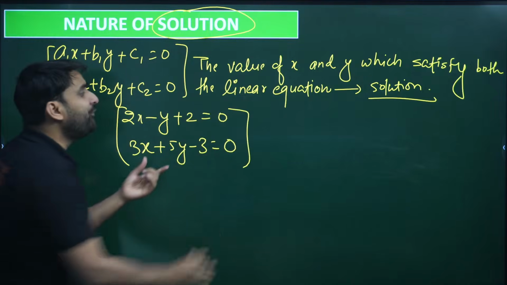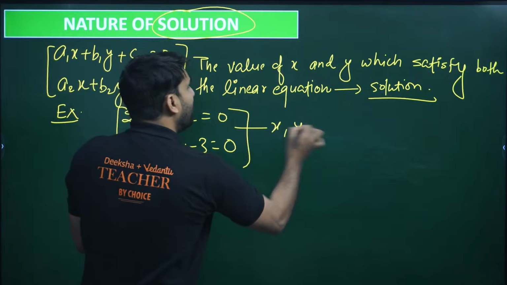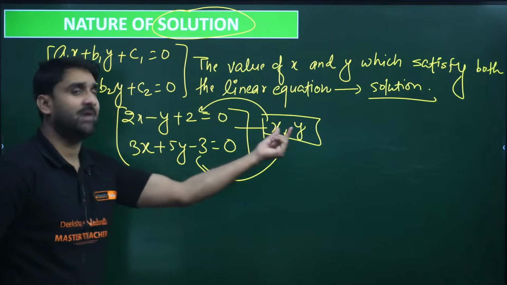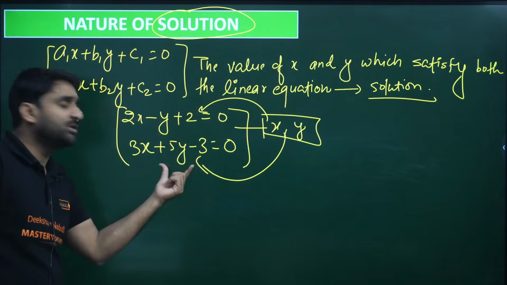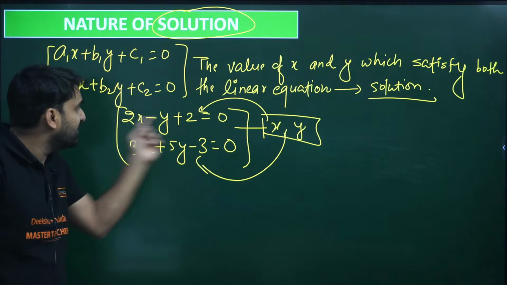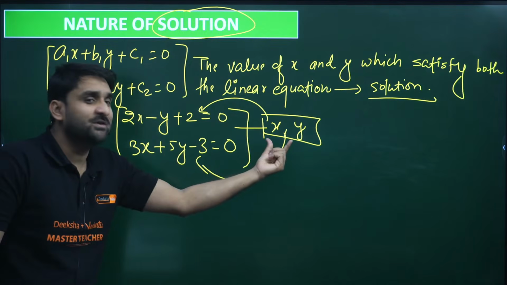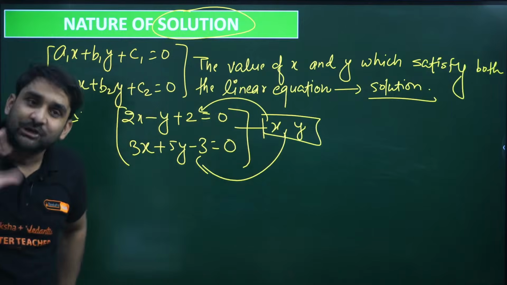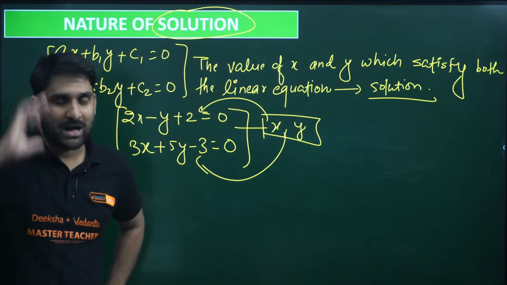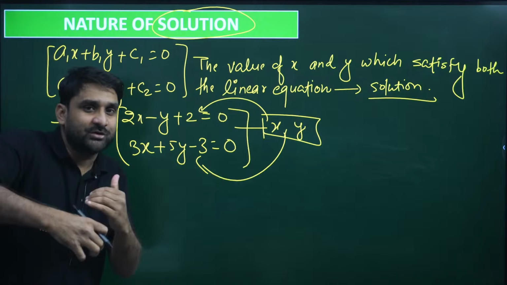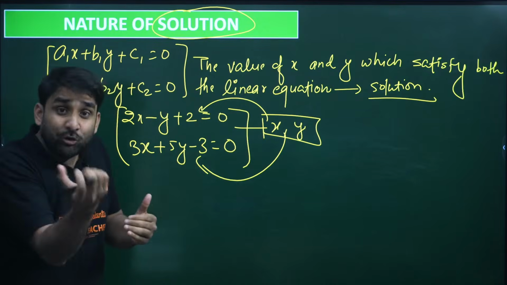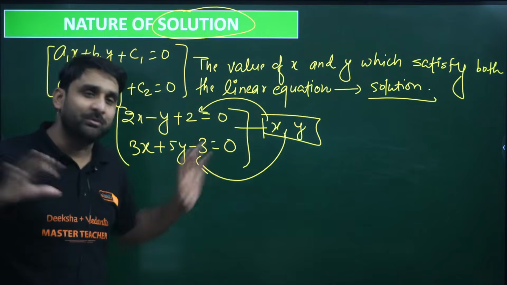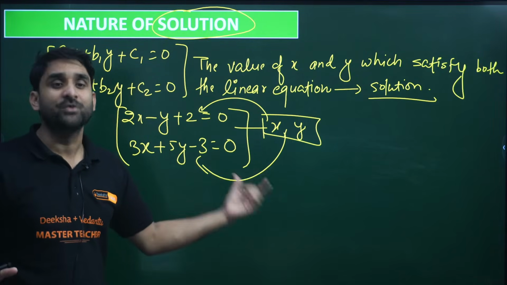Now the value of x and y which satisfy both the equations: if I put x and y in this equation and in this equation, after putting x and y in the first equation we get 0, and after putting this x and y in the second equation we again get 0. So this x and y is called the solution of the linear equations. I hope you are getting my point. Solution means the value of x and y which satisfy both the equations. Don't worry, we'll be doing so many questions today, but you should have the concept also.